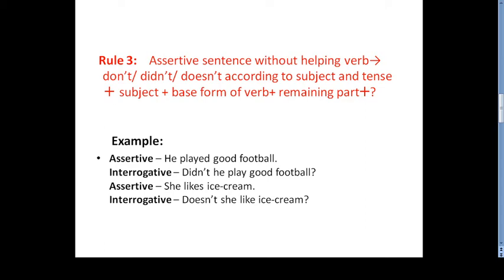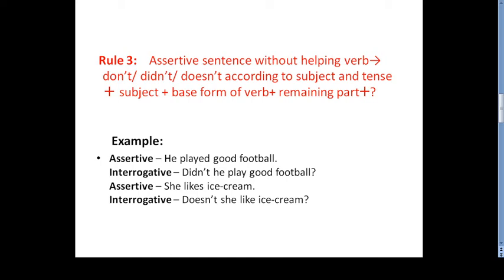Rule 3 says, if there is no helping verb in an assertive sentence, what to do? In the earlier rules we learned that we pick the helping verb at the beginning, but now we may find some sentences where there would be no helping verbs. In that case we take do, did, or does, according to subject and tense.